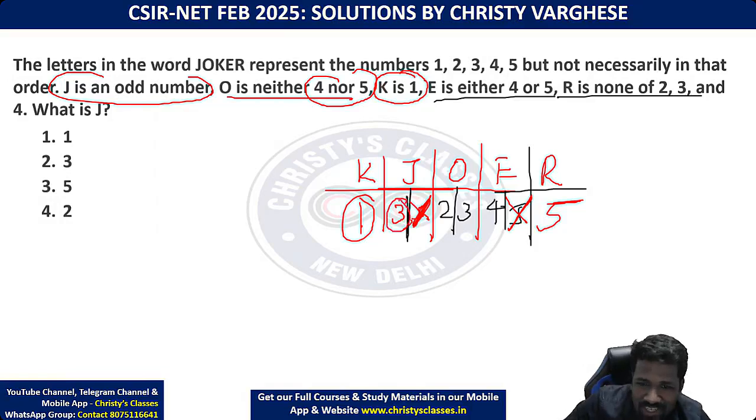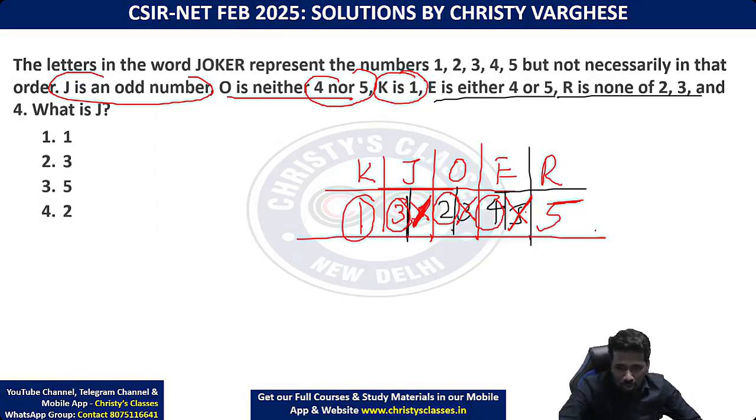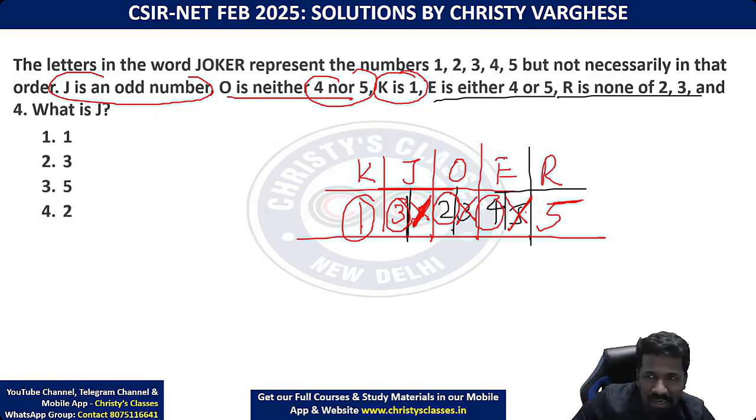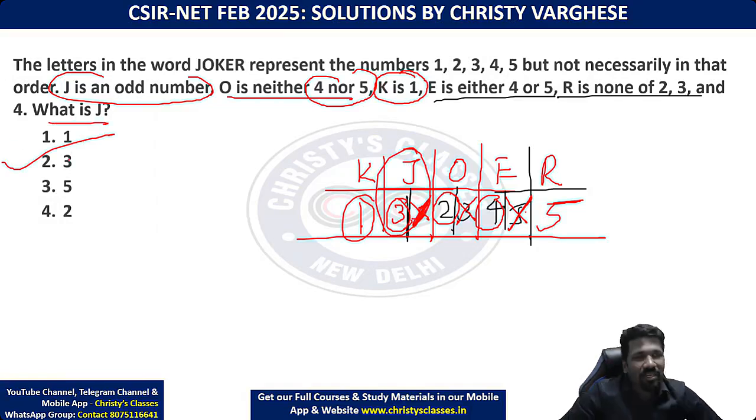So J is 3. J is 3 means O cannot be 3, so O is 2. E cannot be 5, so E is 4. Everyone got their number: K, J, O, E, R. Now what is J? J is 3. Simple, isn't it? Second option, 3.